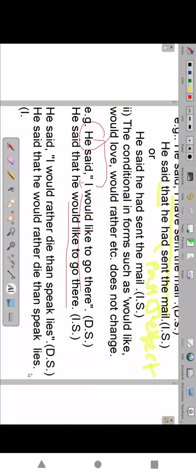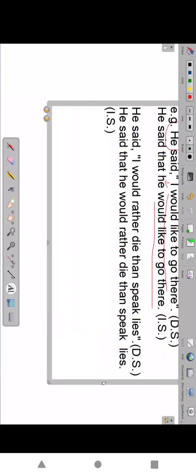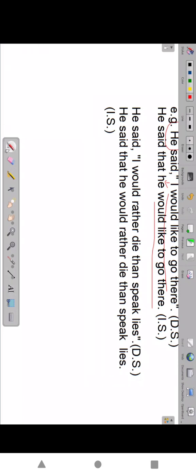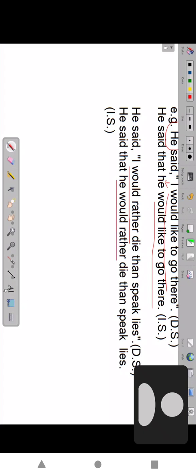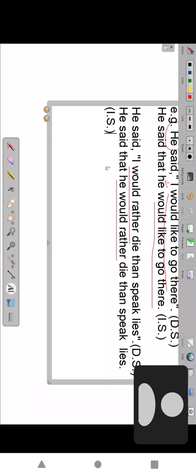I would rather die than speak lies. I am ready to die than to speak lies. So it is better to die than speak lies. That is the meaning. He said that he would rather die than speak lies, no change here. Would rather plus verb one, no change at all. Should not do. Okay, this is about the second rule in the sixth point.